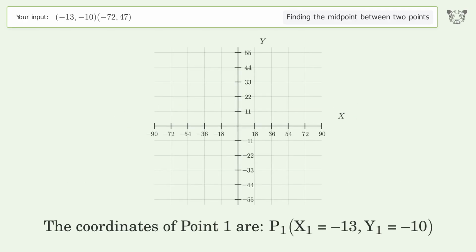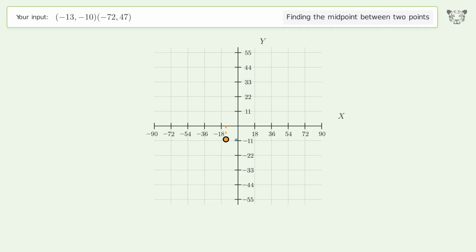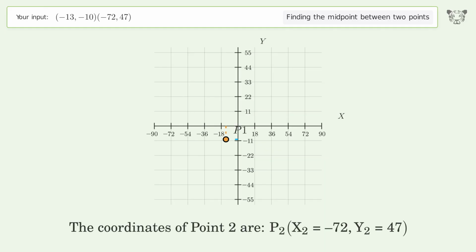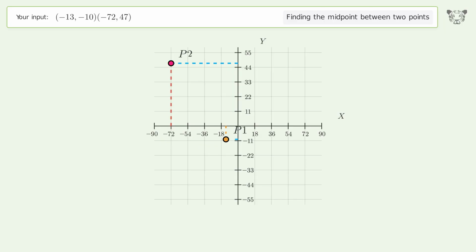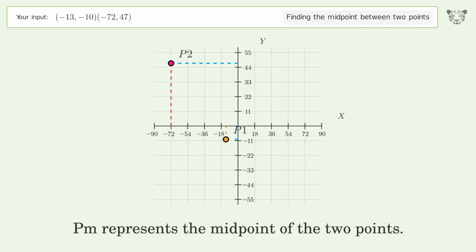The coordinates of point 1 are, x1 equals negative 13, y1 equals negative 10. The coordinates of point 2 are, x2 equals negative 72, y2 equals 47. PM represents the midpoint of the 2 points.